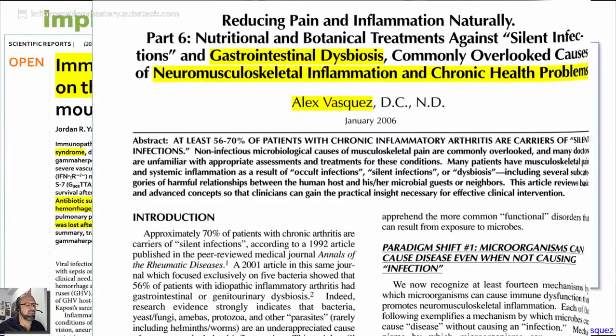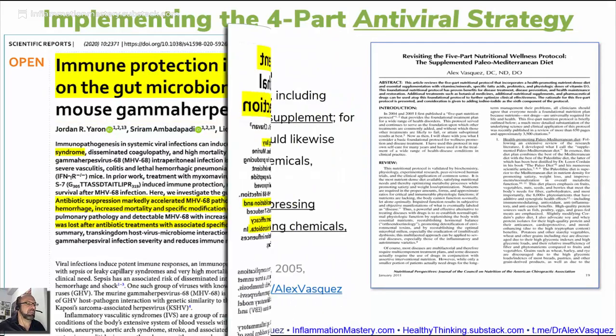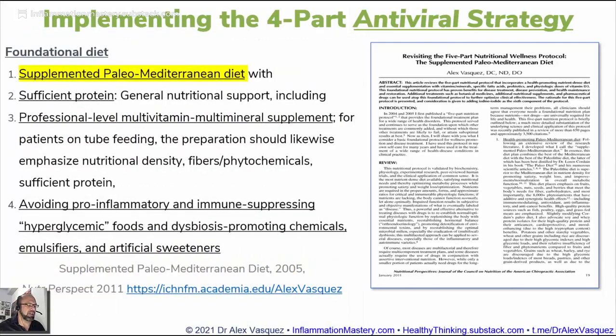Why would that be relevant to a viral infection? Because those foods that promote gastrointestinal dysbiosis thereby promote systemic inflammation. Systemic inflammation impairs immune function and also promotes viral replication and also exacerbates the consequences of that infection. So we need to think about gut health when we're thinking about treating even a respiratory viral infection.